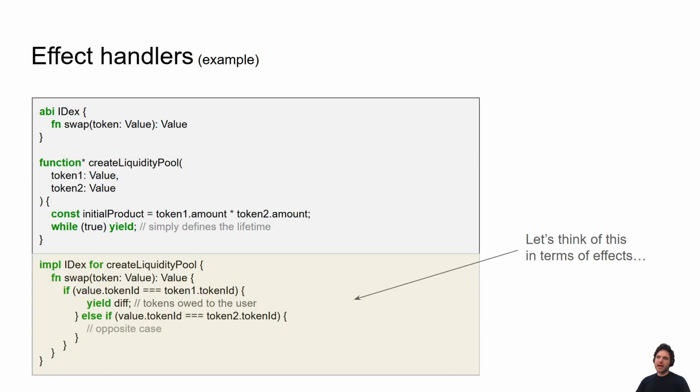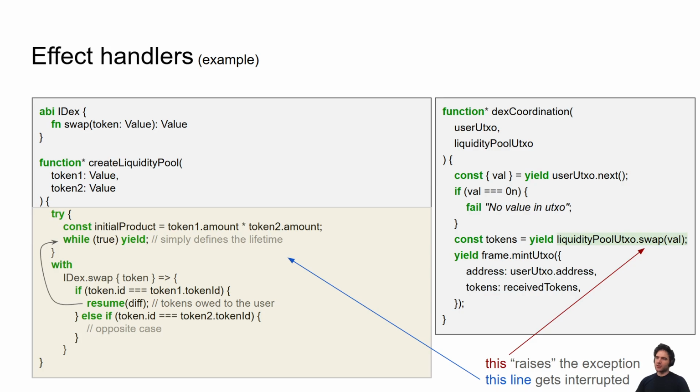Okay, so now going back to our previous DEX contract, let's think about this in terms of effects. This is one of the harder slides in the presentation, so just think about it for a second. But this is actually just syntactic sugar for this, right? We have a DEX coordination contract. When the user wants to swap, what a swap is actually doing is raising an exception, which interrupts the lifetime of the liquidity pool contract. That exception gets caught, which then proceeds to do the swap, and then resumes back into the lifetime function.